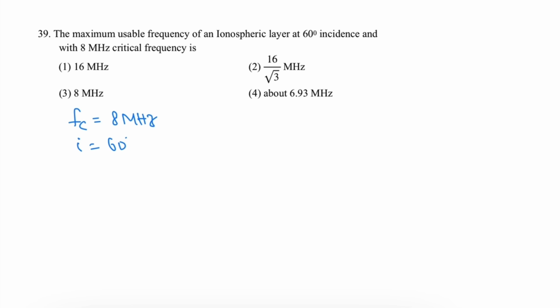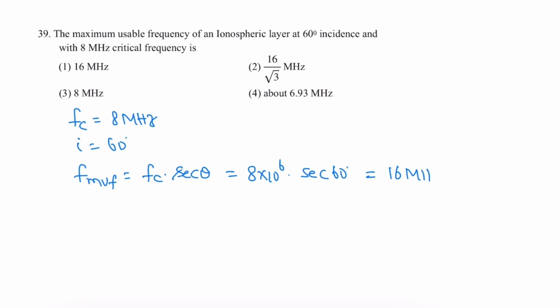They are asked to calculate the maximum usable frequency. Maximum usable frequency is equal to critical frequency into secant theta. So secant 60 degrees is 1 by cos 60, and cos 60 is 1 by 2, so its value is 16 megahertz. So the correct option is 1.